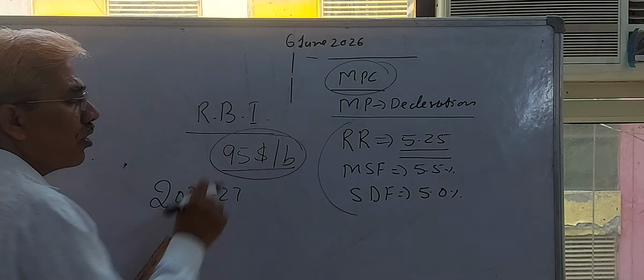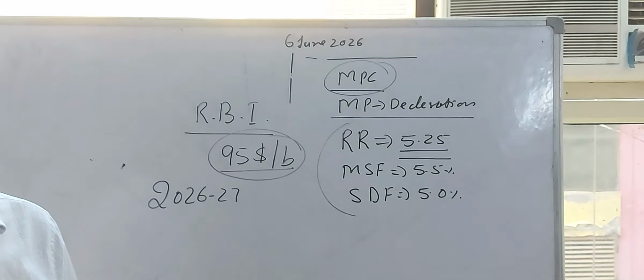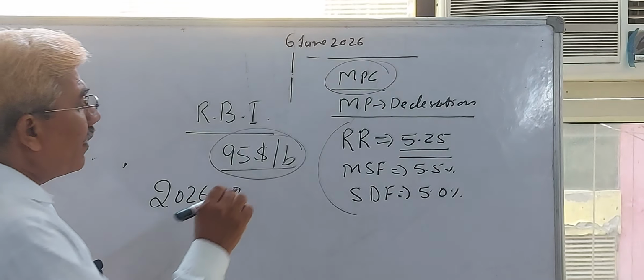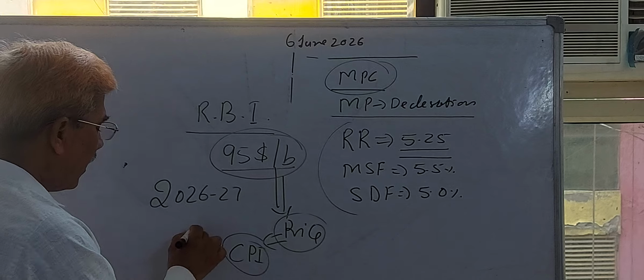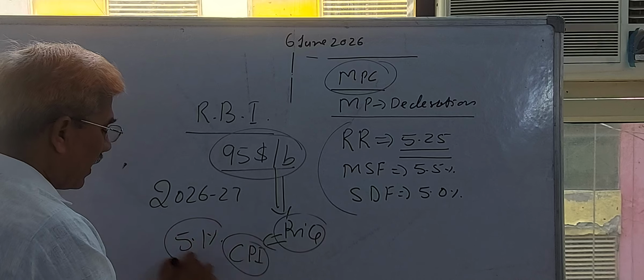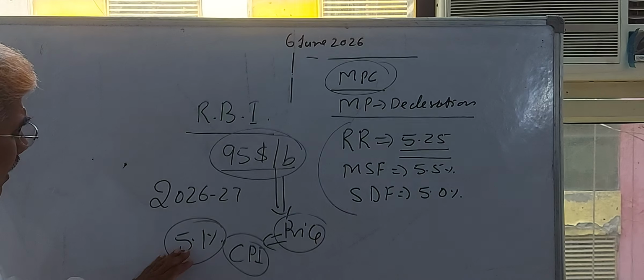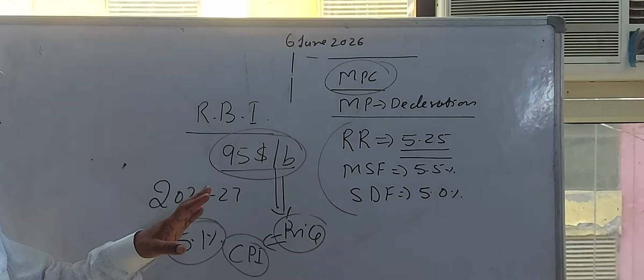On the basis of this high price of crude oil, inflation or price will increase, and on the basis of the consumer price index it will be 5.1%. It is the upper limit of price.